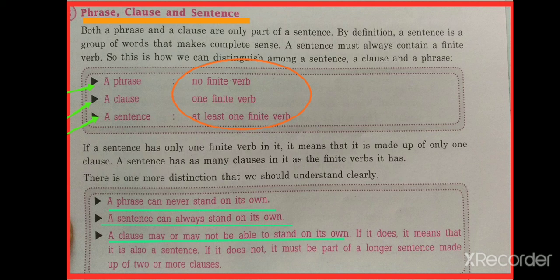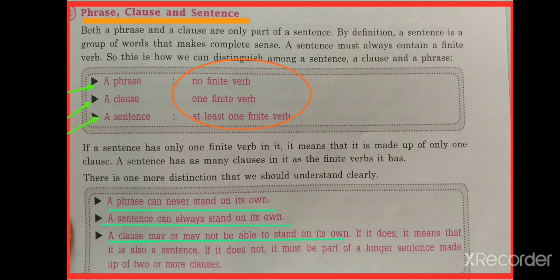A sentence can always stand on its own, meaning it will convey the complete sense to the reader. And a clause may or may not be able to stand on its own, because a sentence can also be a clause. A sentence is a clause also if it has only one finite verb.